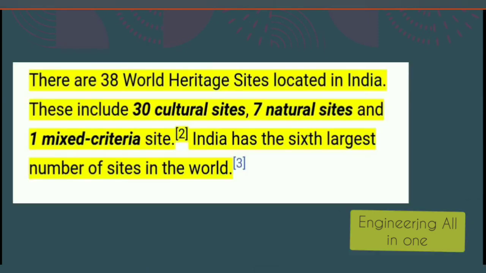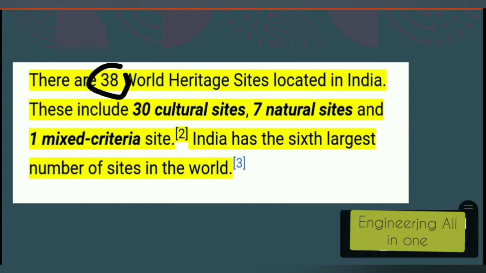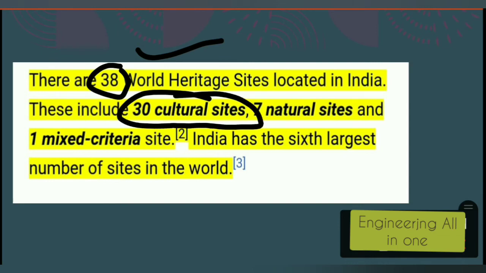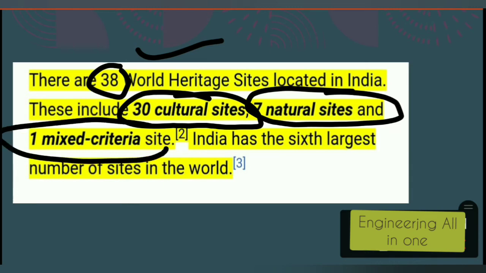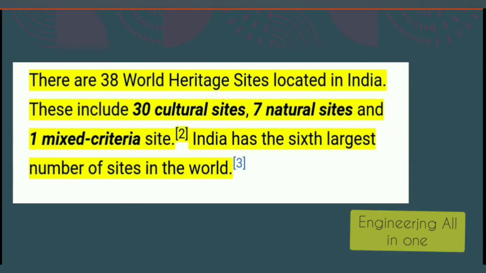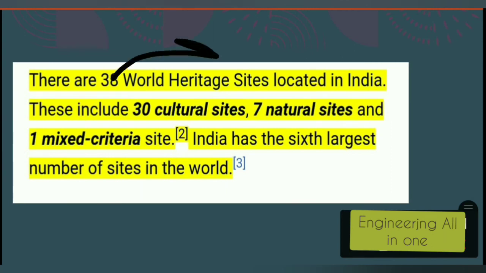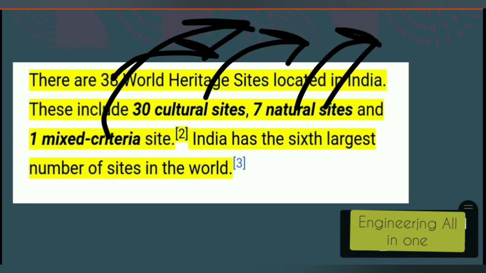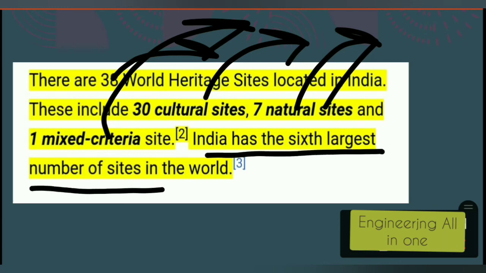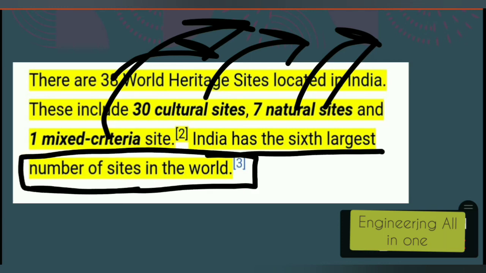Now see these lines. There are 38 world heritage sites. 30 among 38 are cultural, 7 are natural, okay, 1 is mixed. Once more, there are total 38 world heritage sites in India. Among 38, 30 are cultural, 7 are natural, 1 is mixed. Also remember these lines. India has the 6th largest number of world heritage sites.